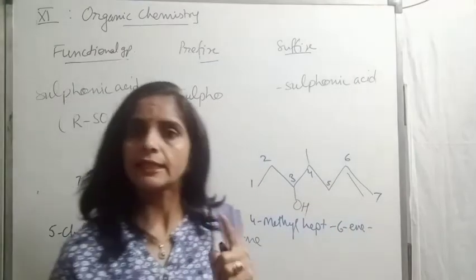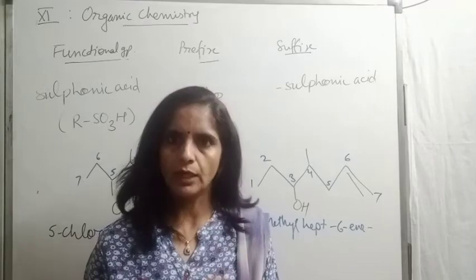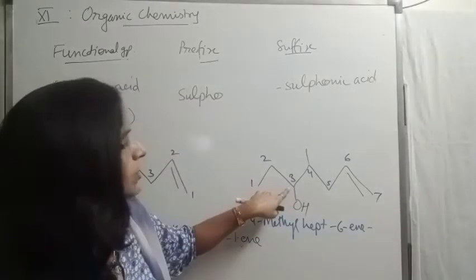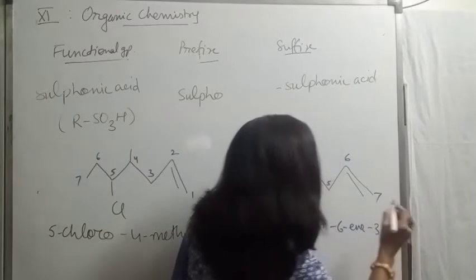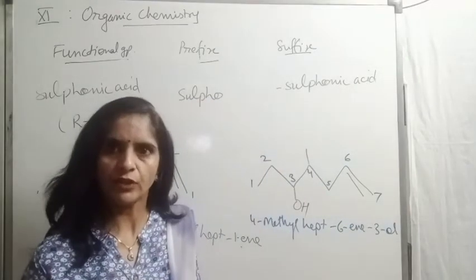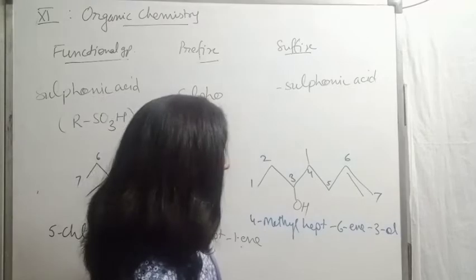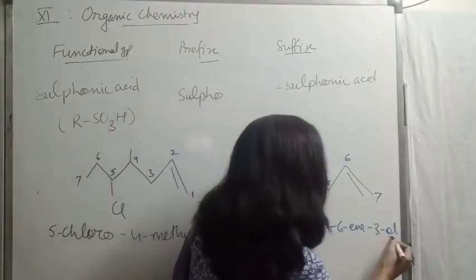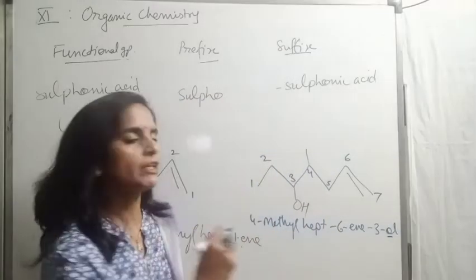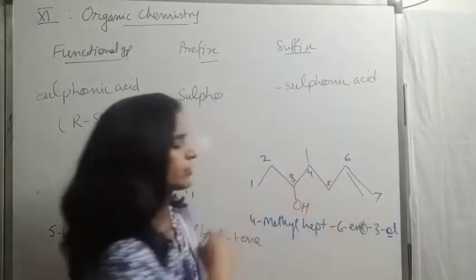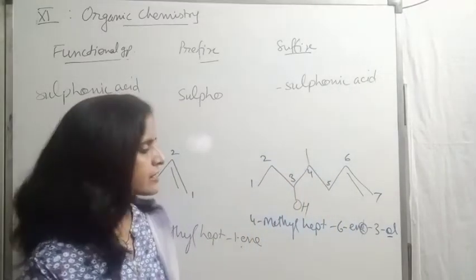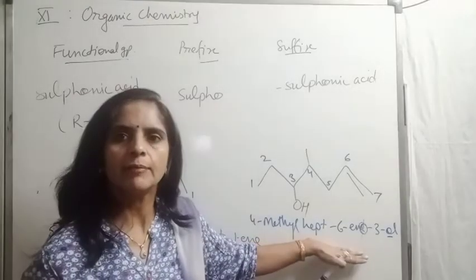For alcohol, check the table beta, suffix is ol, and ol is present on 3rd carbon. So we write 3-ol. Now use that rule of vowel beta, that as this suffix is starting with o, so we will not use this e of ene, drop it. So this is the correct name of this compound.